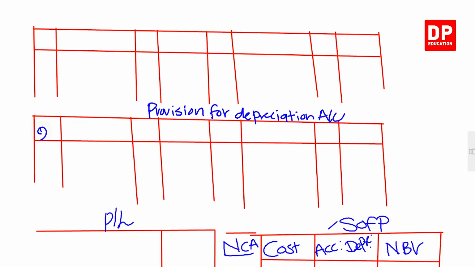Date, description, ledger folio, value. Value or cash, same thing, right? Date, description, ledger folio, value.